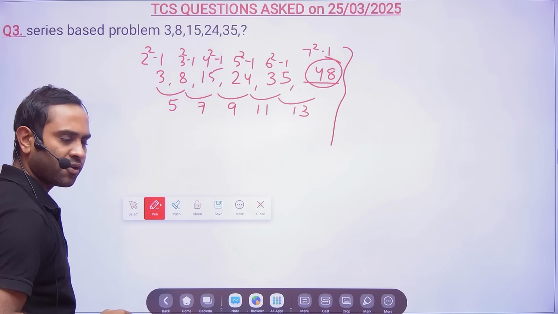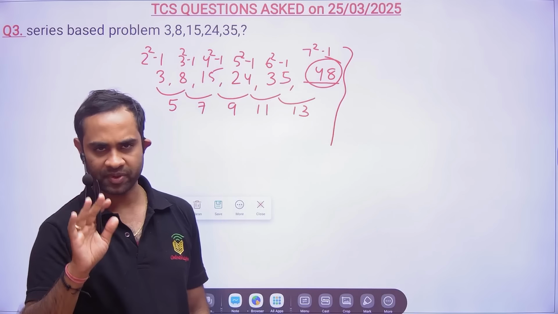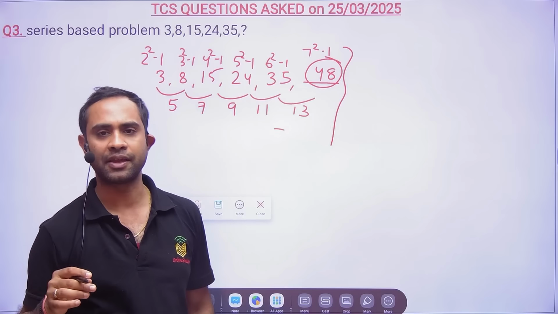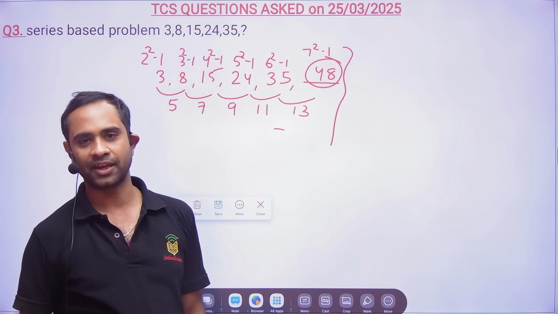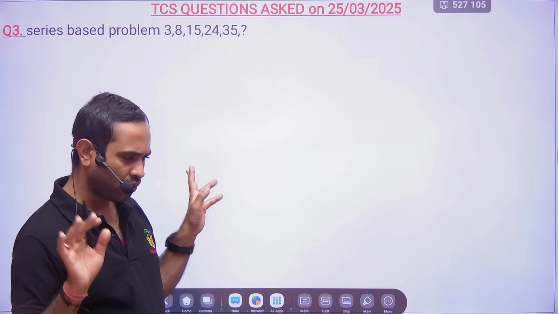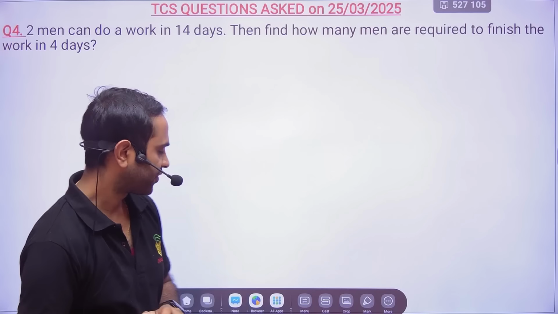So friends, for one question there will be multiple logic, but ultimately your answer should be the same. So it's not like logic 1 giving A, logic B giving B, logic C is giving D. No, not like that. So do whatever you want. The only thing which you have to keep in mind is that your answer should be the same.